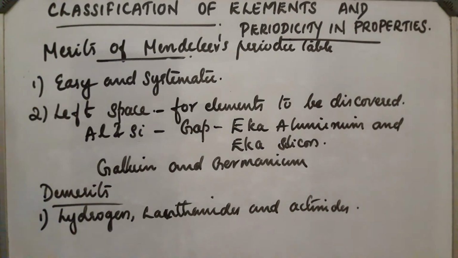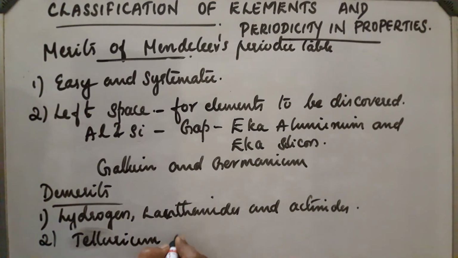Next, second point: in certain pairs of elements like tellurium and iodine, according to Mendeleev's periodic table, the elements are arranged according to the increase in atomic mass.